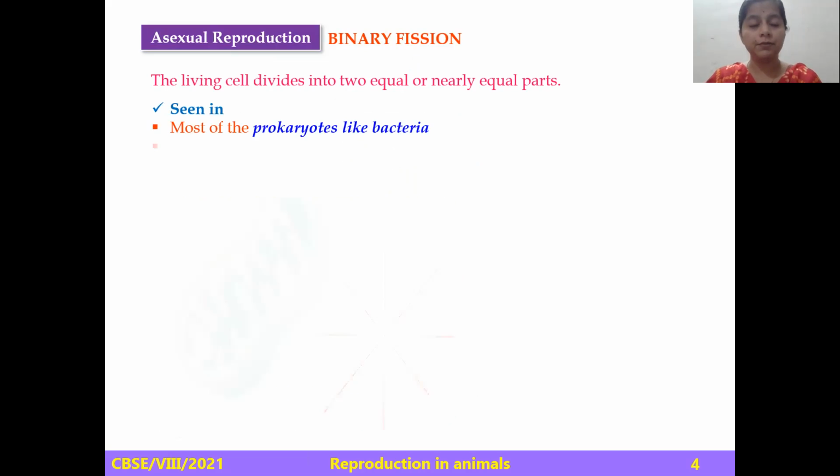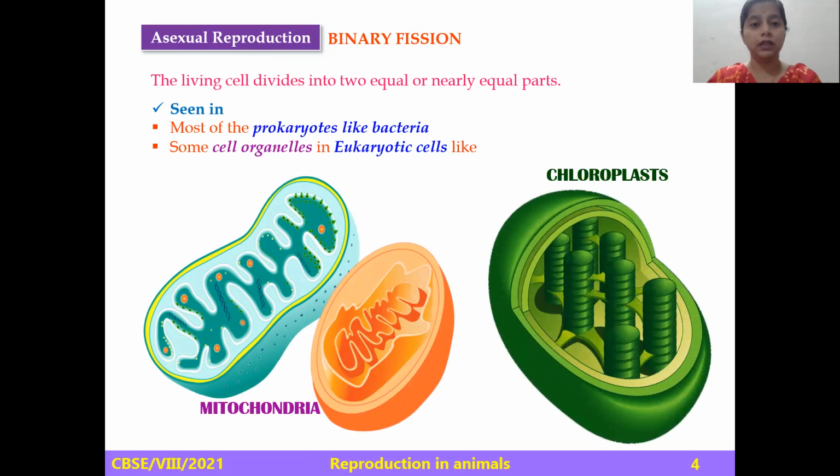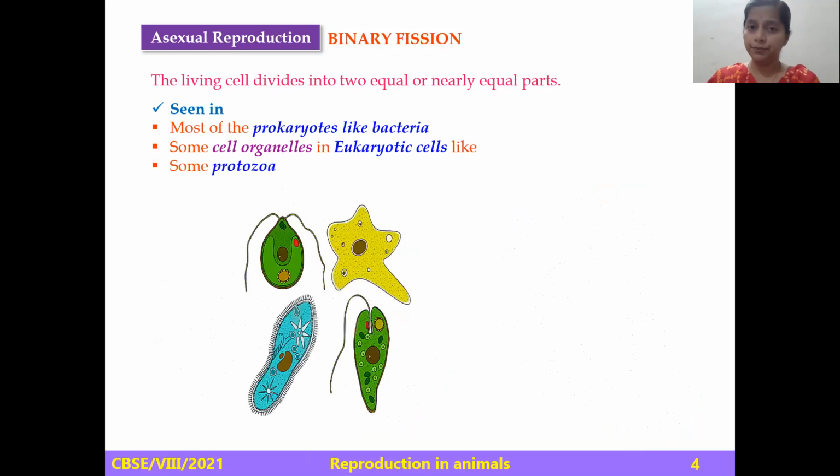Even some organelles like mitochondria and chloroplast show this type of reproduction. Some protozoa like amoeba, euglena, paramecium, chlamydomonas also show asexual mode of reproduction. Let us take the first protozoa, amoeba.